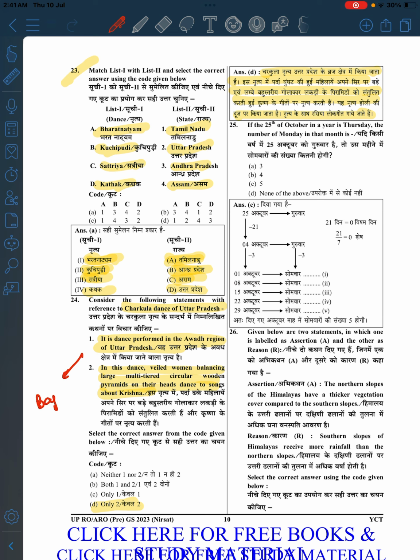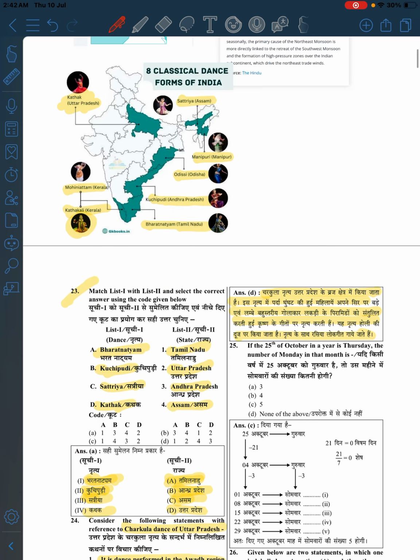Braj, the region of Lord Krishna. If you have opened your book, Krishna, Braj, Vrindavan, all are the same. So it is not in Awadh, it is in the Braj region.